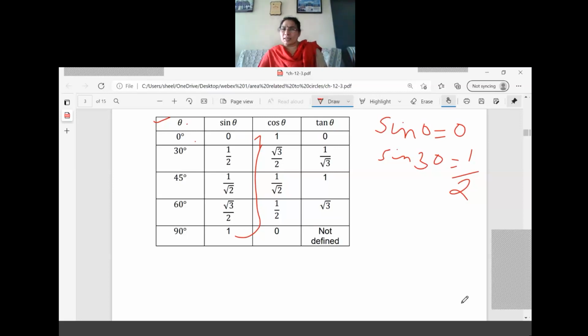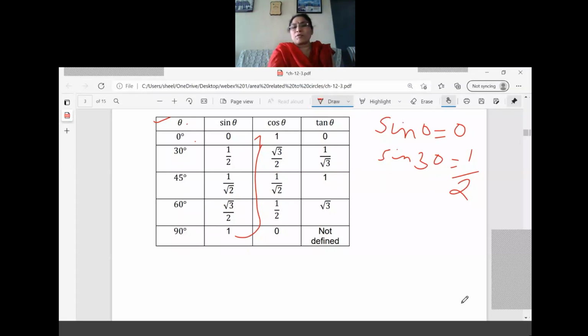Once you have sine and cos, you can write the tan value. See, it is just a division of these. 0 by 1, what is the answer? 0. Then 1 by 2 divided by root 3 by 2, what is the value? 1 by root 3, because the denominator is the same. 1 by 2 divided by root 3 by 2 is equal to 1 by root 3.